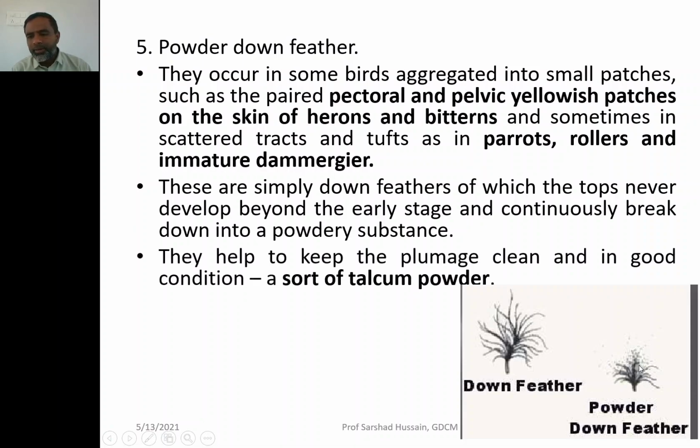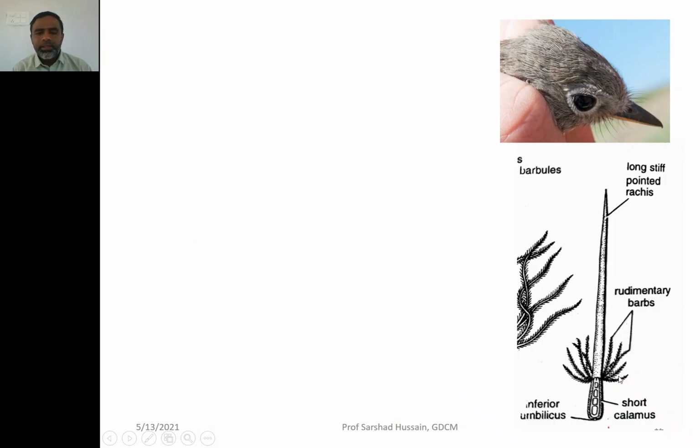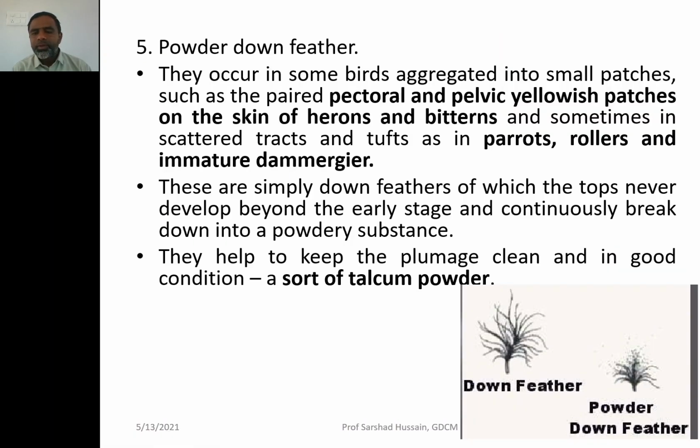So what is the function of this? This powdery thing that developed because of the breaking of the barbs keeps these feathers smooth. It keeps the feather waterproof. You know the powder has a similar function to when you put talcum powder on your body.